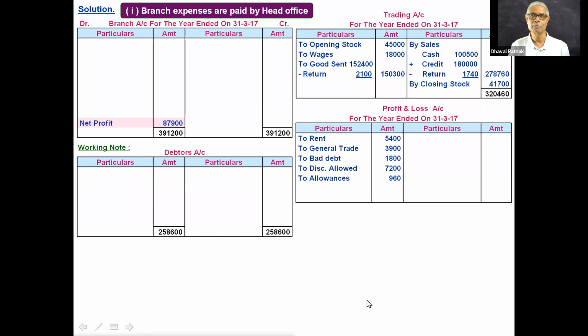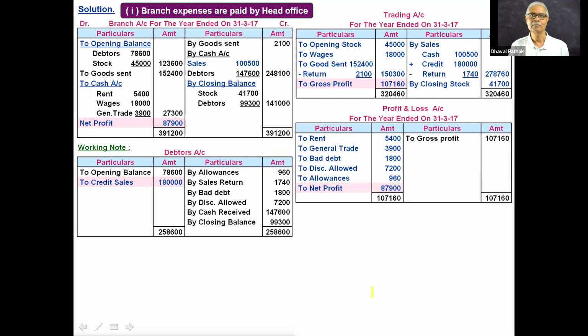Now find the profit. Total of credit side minus total of debit side. So you will get the gross profit. Transfer it to credit side of profit and loss account. Find the profit. It is same. Look at it. Have you followed my style of preparing trading and profit and loss account? Do you have any questions?